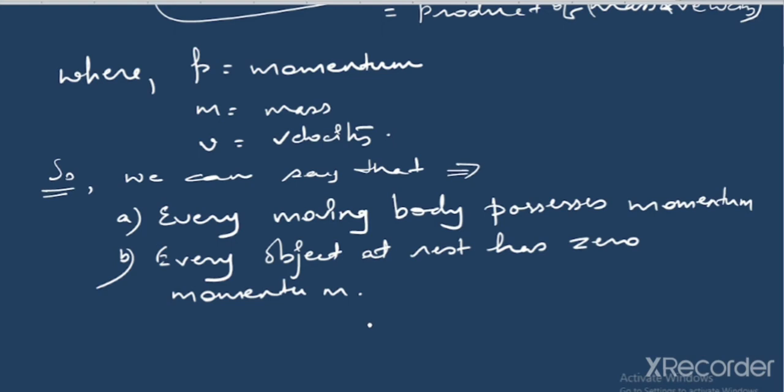Now, what we are going to do today in this session is find the link, or the relation, between force and momentum, because we know that force is also affected by mass and velocity. We know that force is directly proportional to mass as well as directly proportional to velocity. So we are going to find out what actually is the relation between force and momentum. Today's session is about the second law of Newton, that is, Newton's second law of motion.